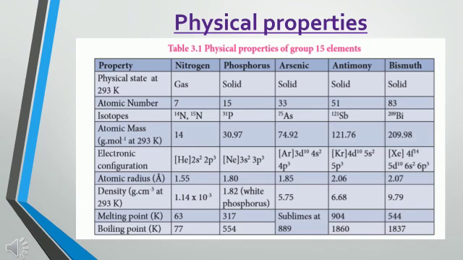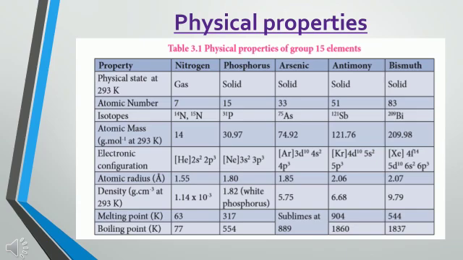Next, electronic configuration. Nitrogen group elements have the general electronic configuration ns2 np3. The successive electrons are filled in the next higher energy level, as given in the table. Because of increasing atomic number, atomic radius gradually increases from nitrogen to bismuth. Density also increases because of the increasing atomic mass. Melting point and boiling point also increase from nitrogen to bismuth.